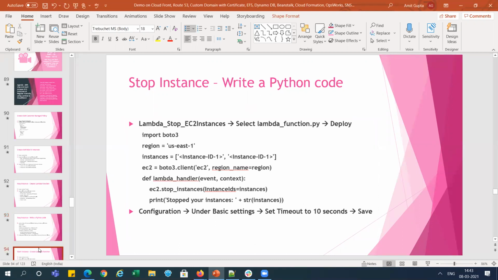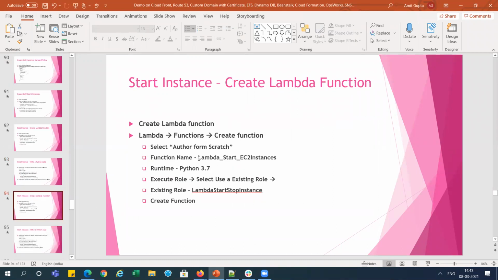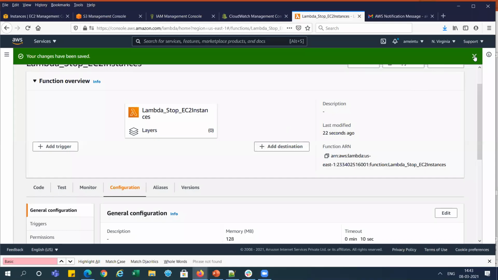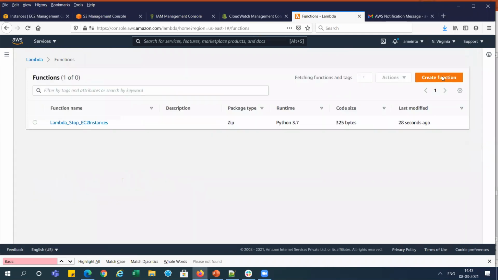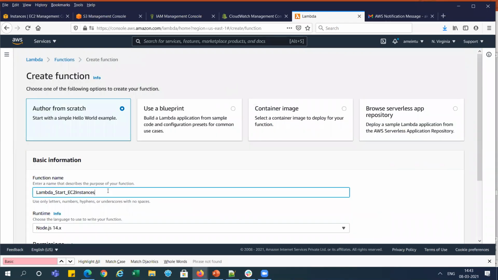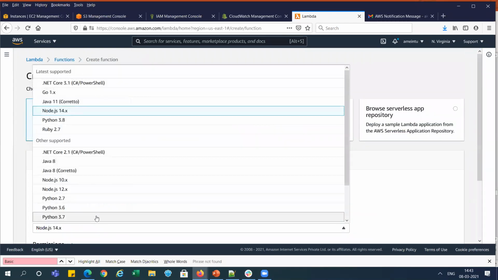Okay, and now we need to create another function, Lambda start EC2 instance. So just go back and create one more function here. Python 3.7, right?